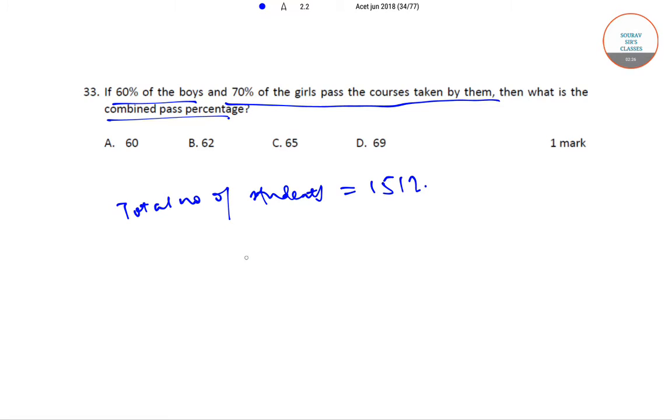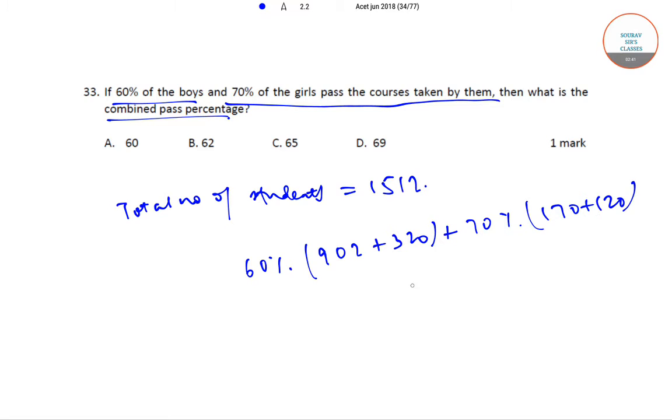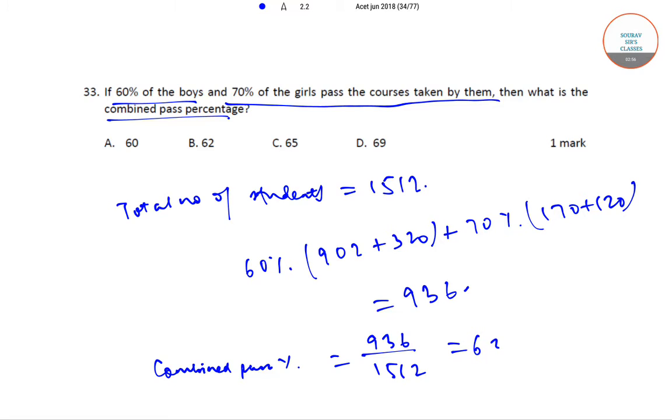So 60% of the boys passed, so 60% into 902 plus 320, and 70% of the girls passed, so 70% into 170 plus 120, and this total you get to be 936. So combined pass percentage is equal to 936 by 1512, that is approximately 62%. So option B is the correct answer.